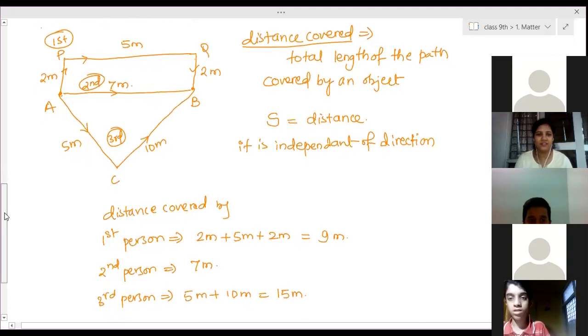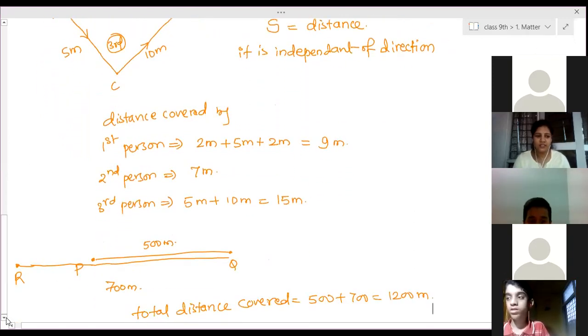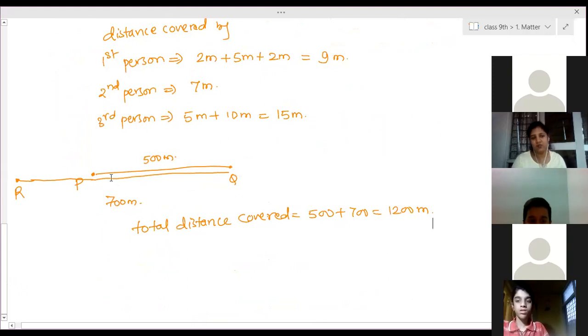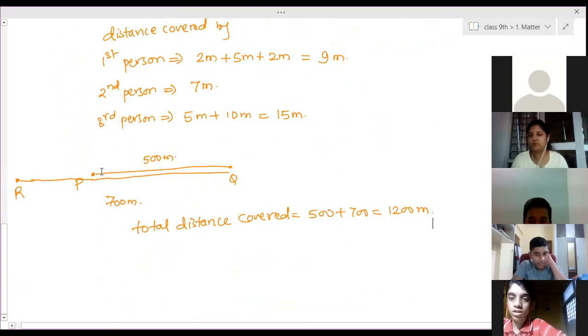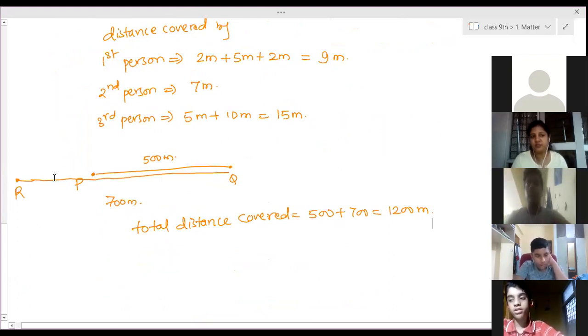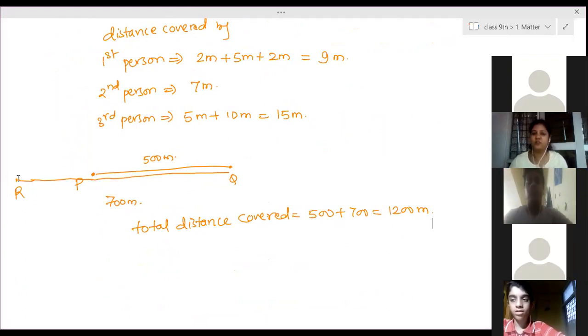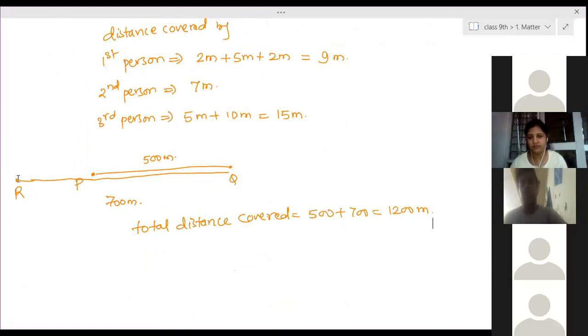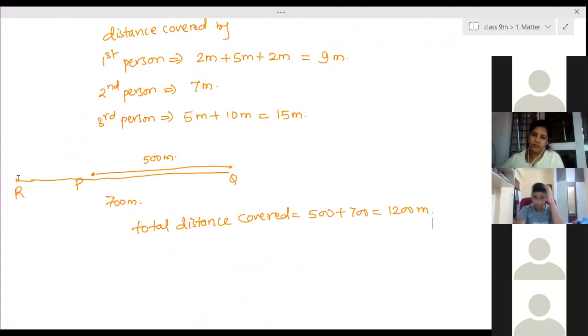Okay. Now in this case, tell me, what is the displacement? The initial position is P, and what is the final position? R. So what is the distance between P and R? Now you have to calculate the straight line distance between P and R. It is 200 meters. Clear? Yes, ma'am.